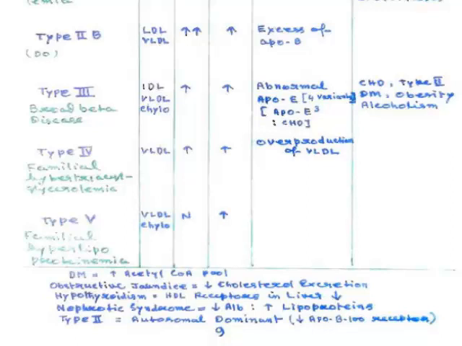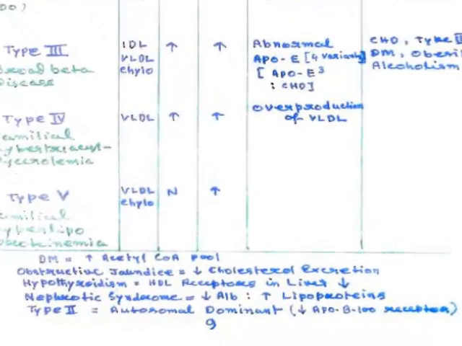But there are secondary causes of hyperlipidemia. These are very common and you will often encounter this type of problem, so you should know the basics. In a diabetes mellitus patient there is always a lipid disorder, and this means there is a chance of atherosclerosis.